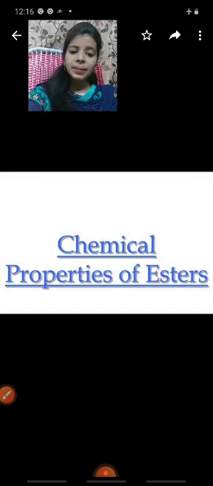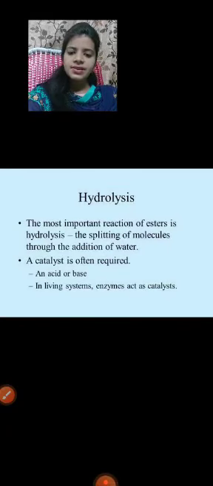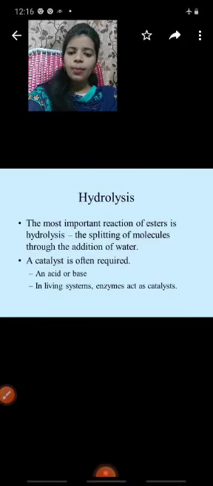Next one, chemical properties of esters. The most important reaction of esters is hydrolysis.